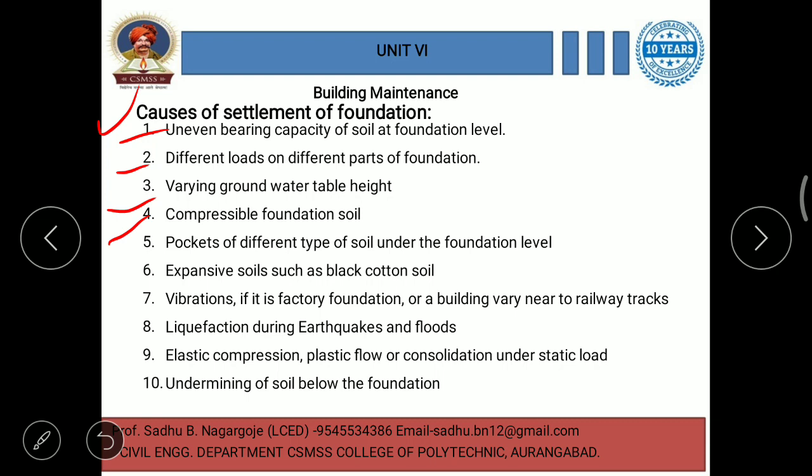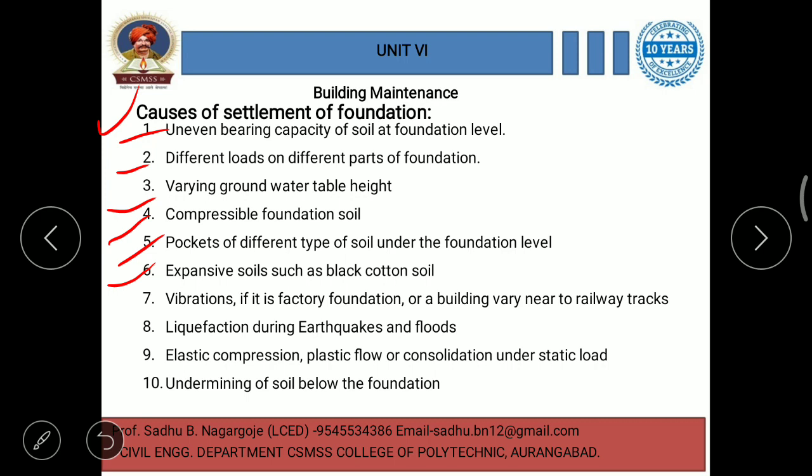Compressible foundation soil is again a major cause of foundation settlement. Then pockets of different types of soil under the foundation level, and expansive soils such as black cotton soil.